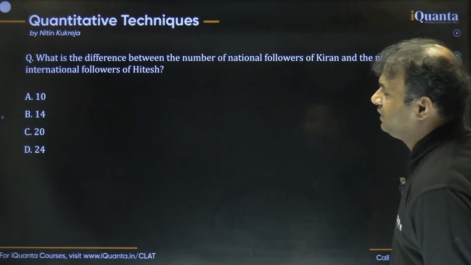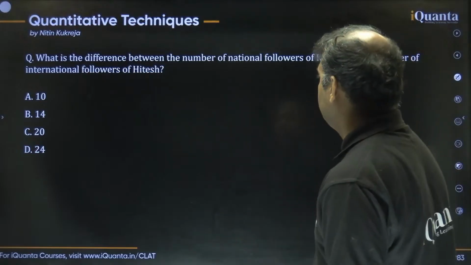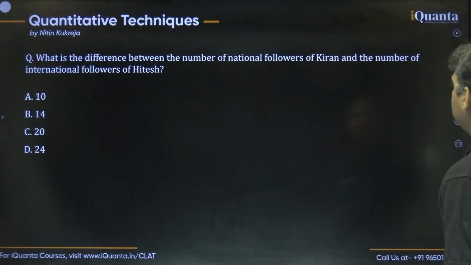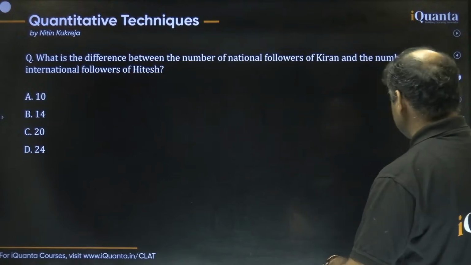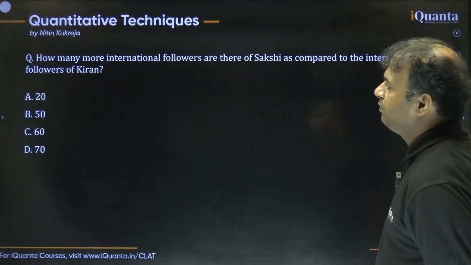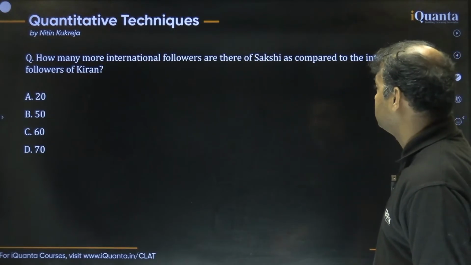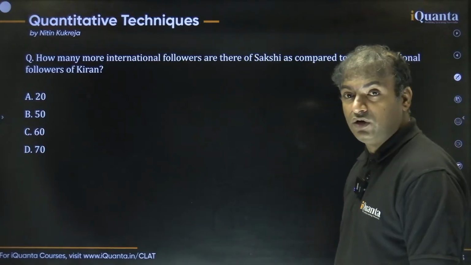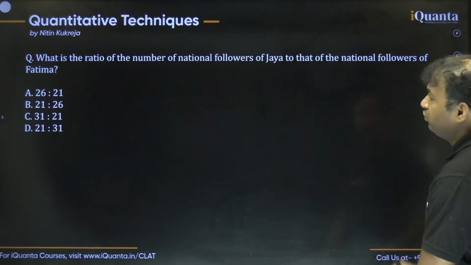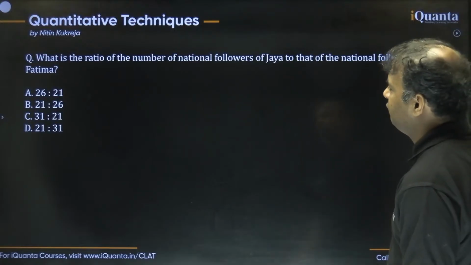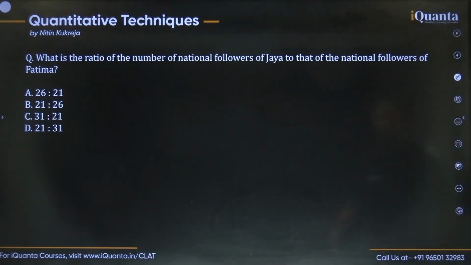Question number 1 is asking: what is the difference between the number of national followers of Kiran and the number of international followers of Hitesh? Question number 2: how many more international followers are there of Sakshi as compared to the international followers of Kiran? Question number 3: what is the ratio of the number of national followers of Jaya to that of the national followers of Fatima?